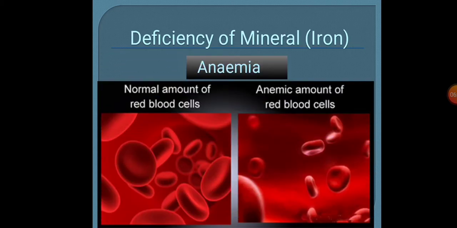Another mineral is iron. When we take food which is lacking in iron, it causes anemia. It is a deficiency in the quantity of red blood cells in the body. Red blood cells carry oxygen around our body using a particular protein called hemoglobin, and iron helps in the formation of hemoglobin. Anemia means that either the level of red blood cells or the level of hemoglobin is lower than normal, so it affects our circulatory system as the number of red blood cells decreases in our body.